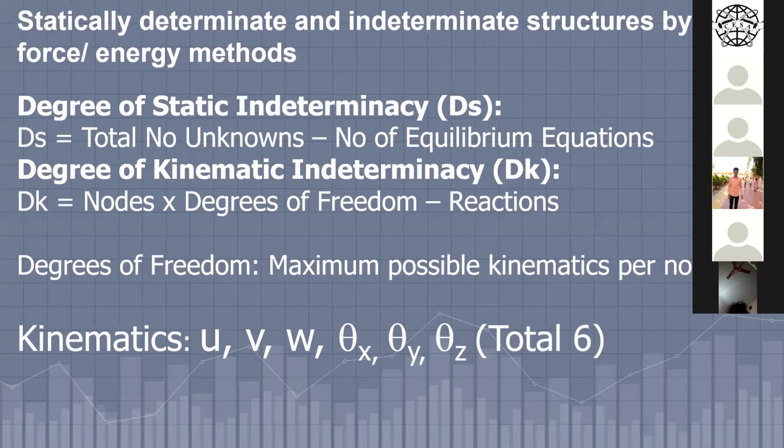Similarly, the moment is equal to I into alpha. What is I? I is mass moment of inertia, and alpha is angular acceleration. So this is the thing. The equilibrium equations are generated by Newton's second law of motion. Correct?